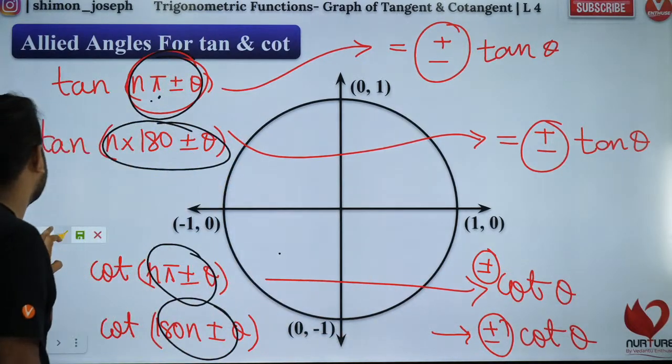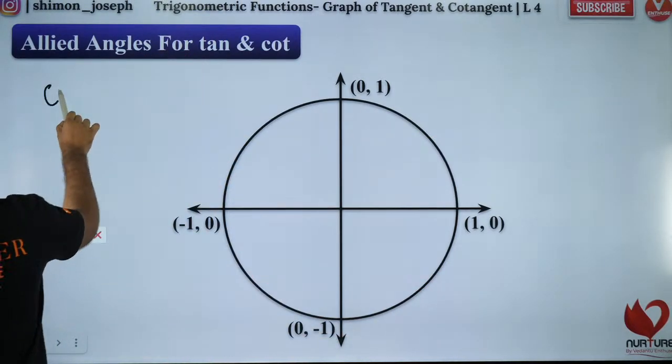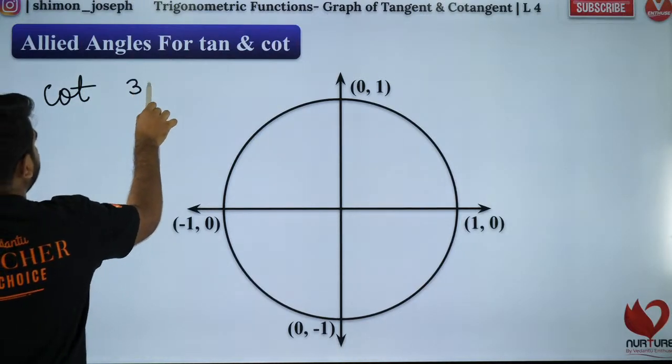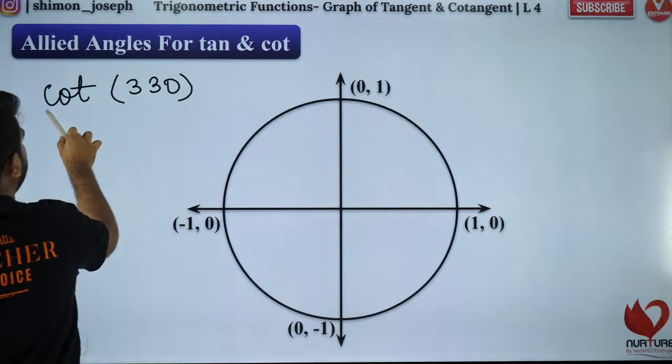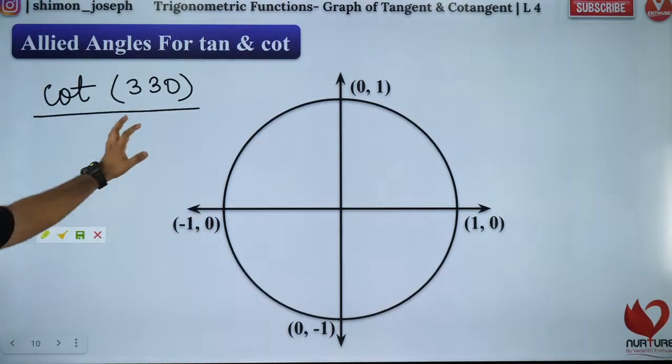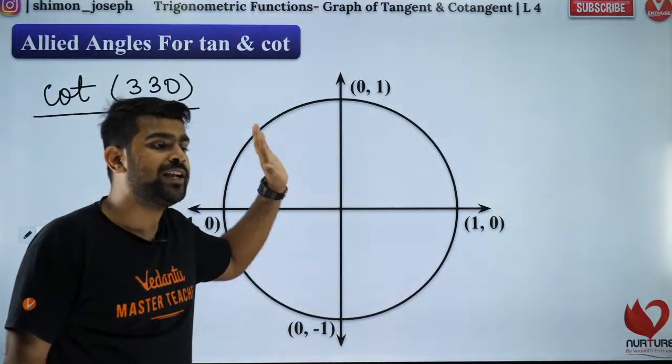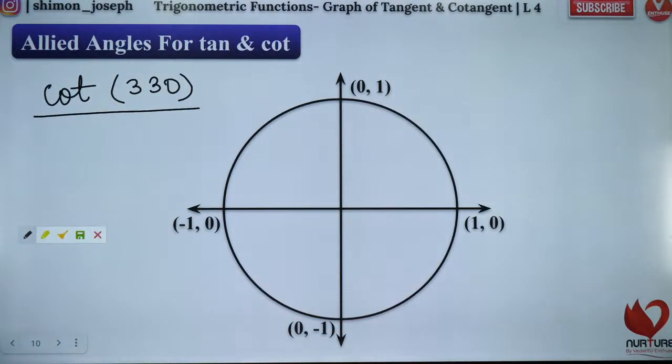So let me give you some examples. Let's try to do it. Let's say you have cot of 330. Can you guys find out its value? By using whatever method I taught you right now, I want everybody to find out what is cot of 330. Can you all do that? Come on people, everybody, all of you go for it.